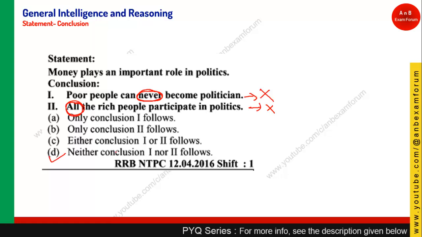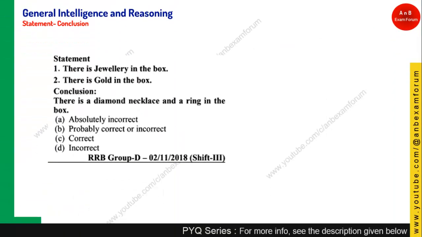And this question was asked in RRB NTPC. So those who have given option D, they are right. Let's see the next question.